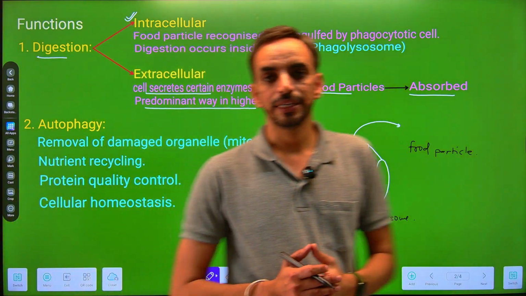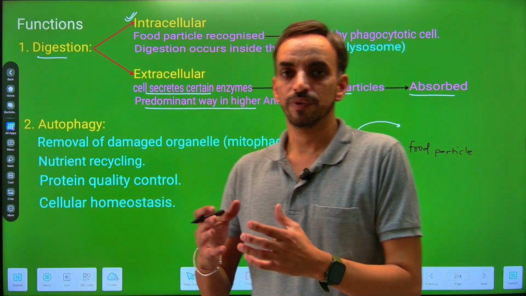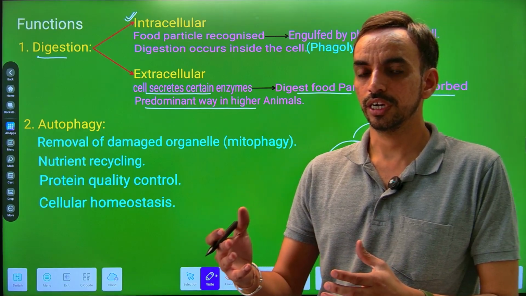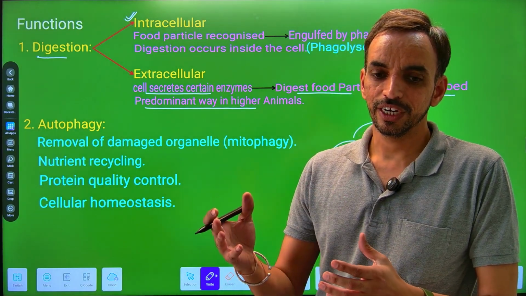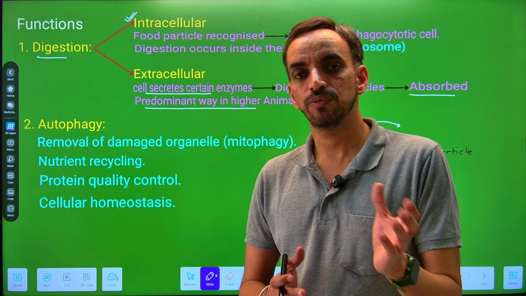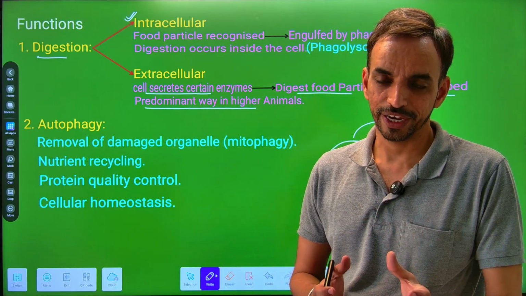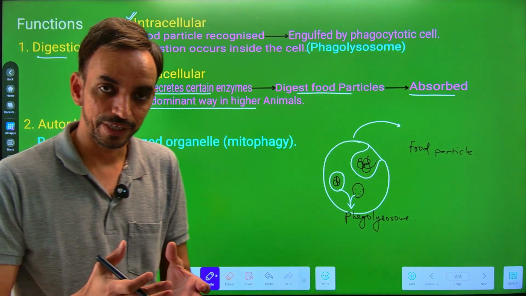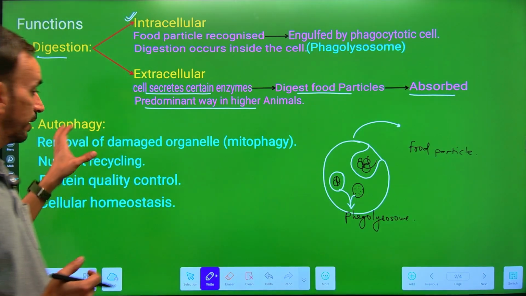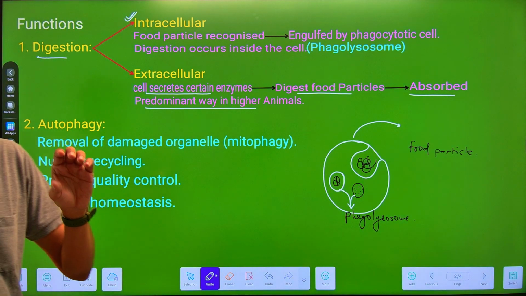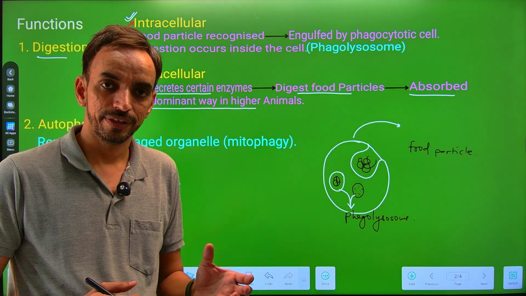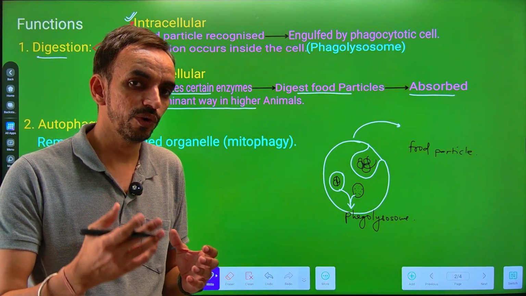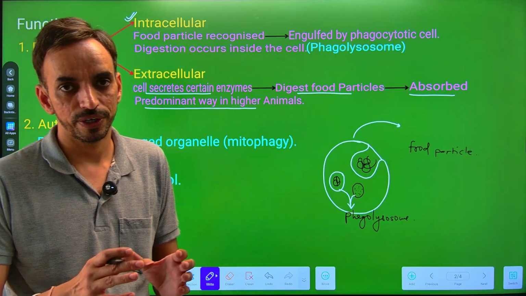Autophagy, as we discussed earlier, if there is a bursting of lysosomes in large numbers, then it will create a problem for the cell, where it can digest the cellular compartments. But if autophagy occurs in a controlled manner, it is useful for the cell.